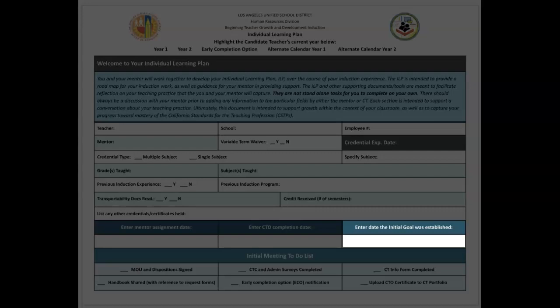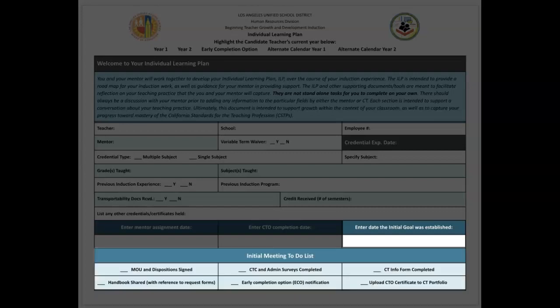The California state standards for induction require that candidate teachers establish their first goal on their ILP 60 days from the date of their enrollment. Their enrollment date is the date that they completed the candidate teacher orientation.